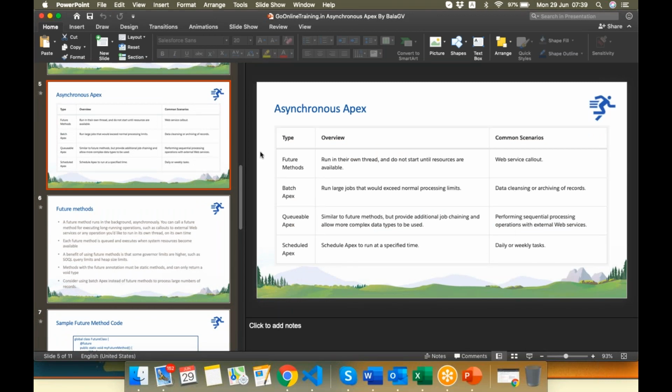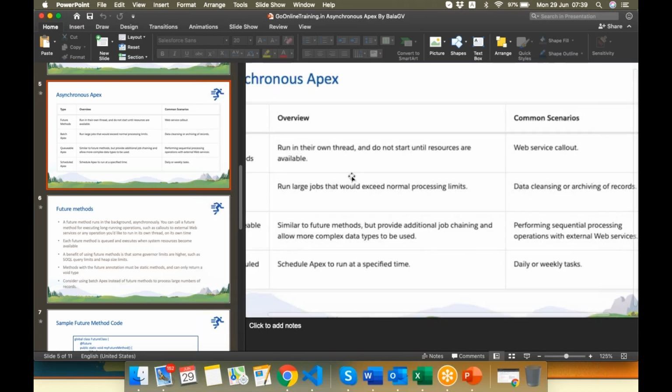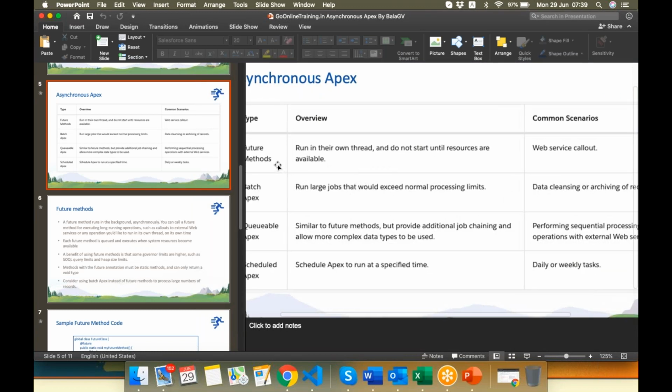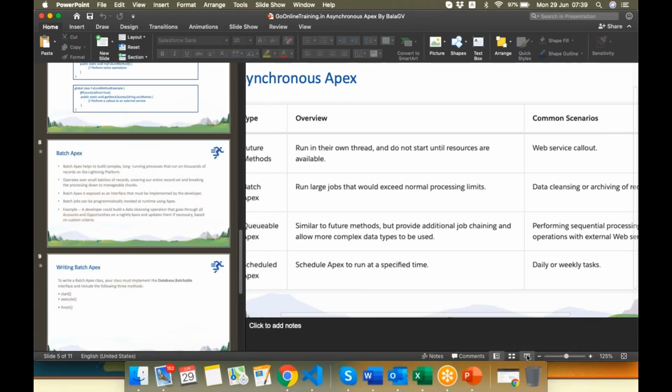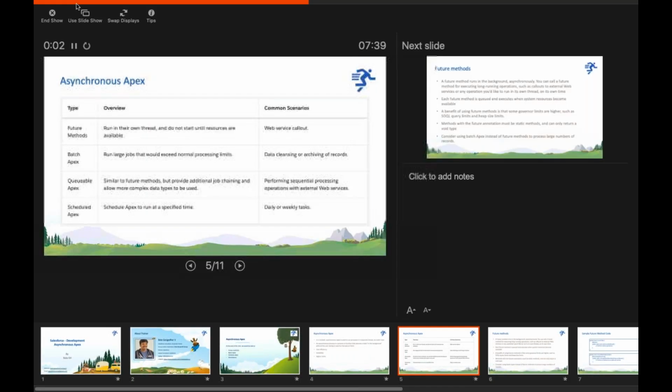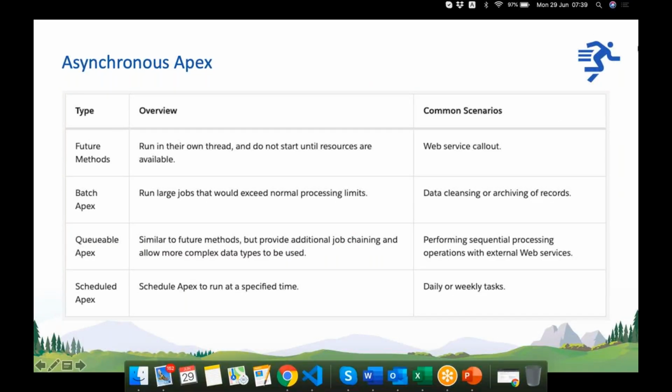Okay, see here are the differences. So the future method runs in its own thread and does not start until resources are available.